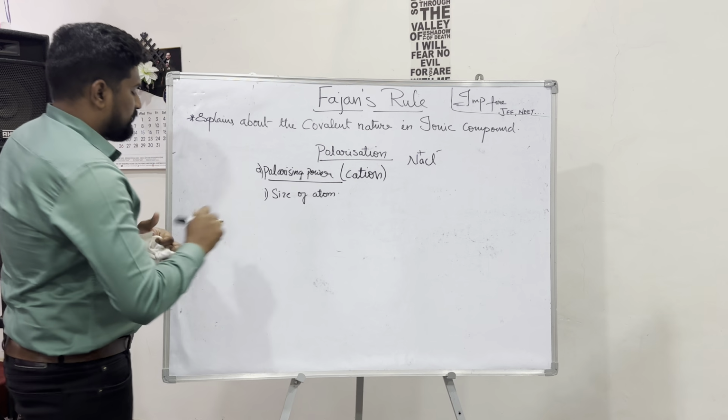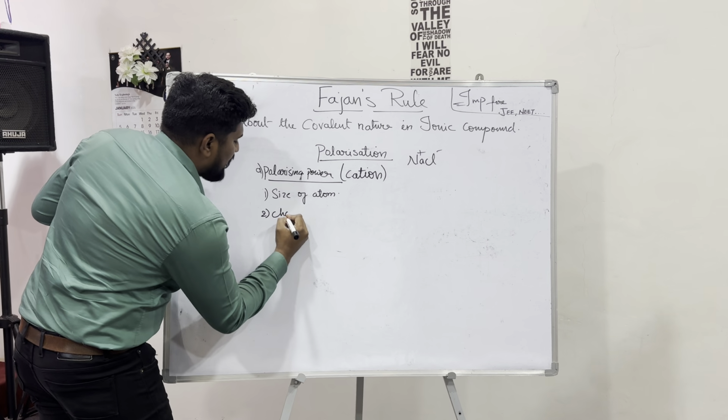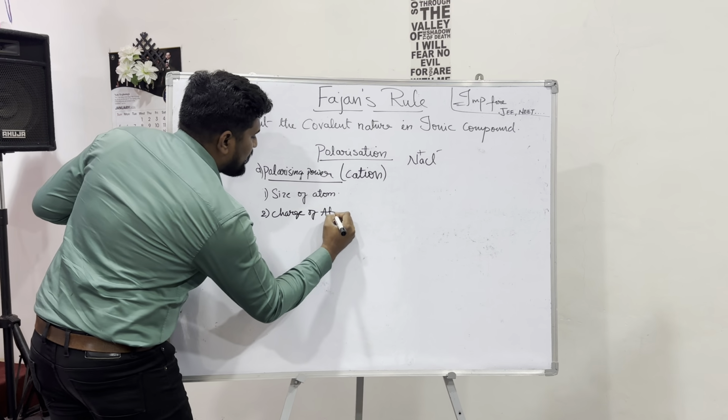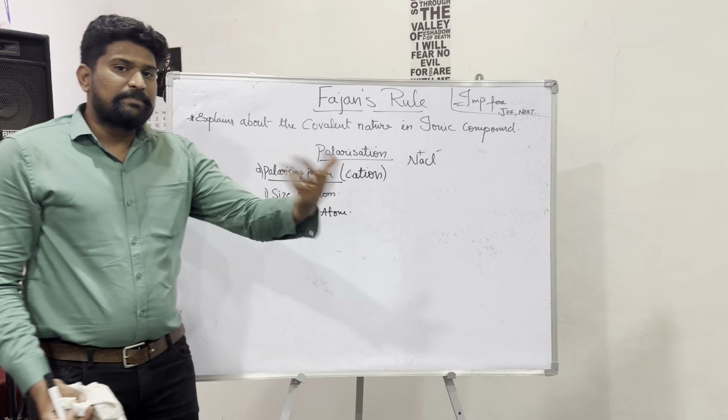The next one is the charge of the atom. When the charge on a cation increases, the polarizing power increases.